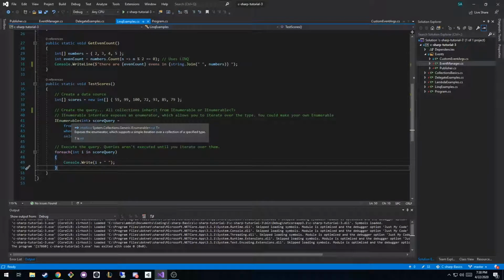If I hover over IEnumerable, you see how it gives you documentation down here that tells you what IEnumerable is for. Well, if we're writing any sort of application that maybe other people are going to use, if we're writing an API that says, here's the data that you need to send in, here's the data that you're going to receive, documentation is super important.